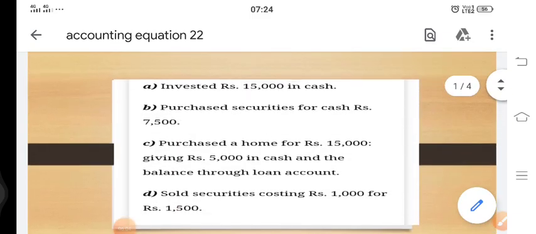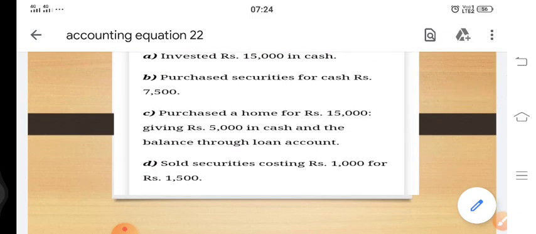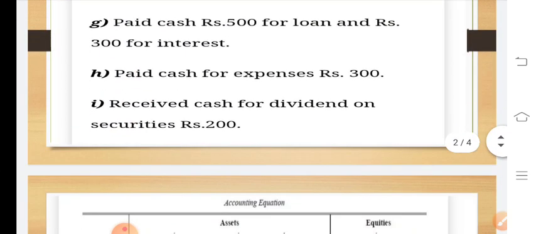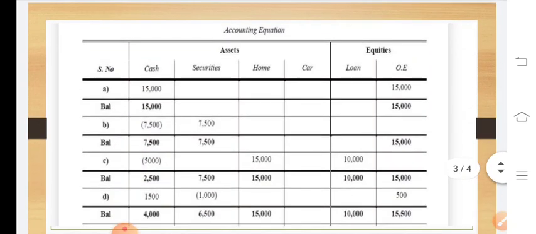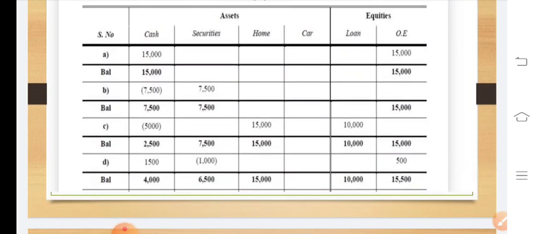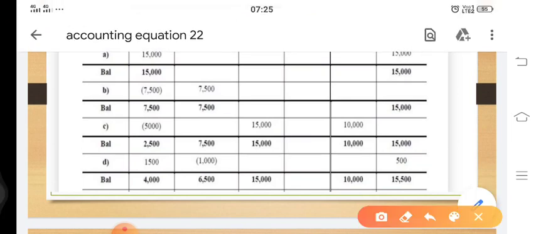Moving towards the next point. And the next point is sold securities costing rupees 1,000 for 1,500. Here it's a good point. We have sold securities. So since we sold securities, going out from the business has to be subtracted. So what we have done here is, you can see, since we have sold securities of rupees 1,000, we subtracted this 1,000 from the securities, because securities going out has to be subtracted.